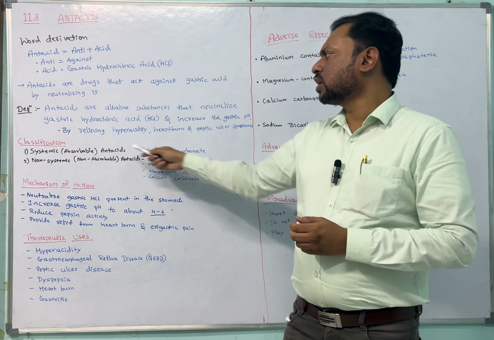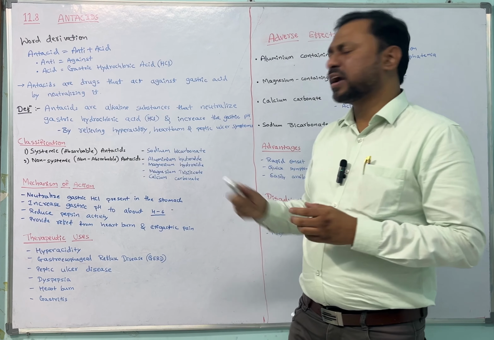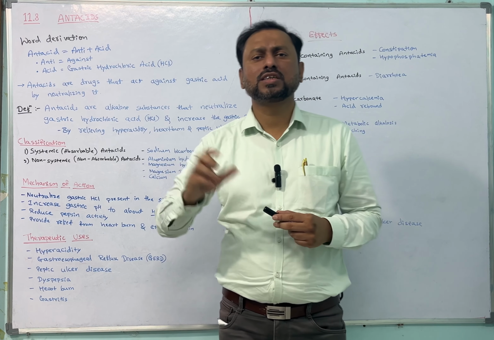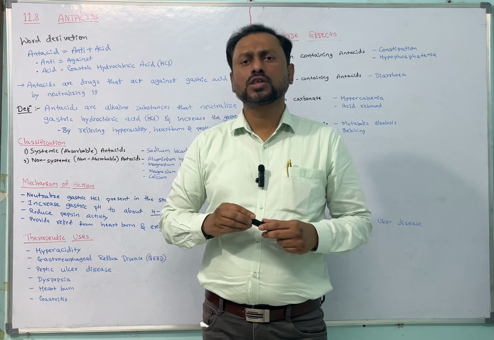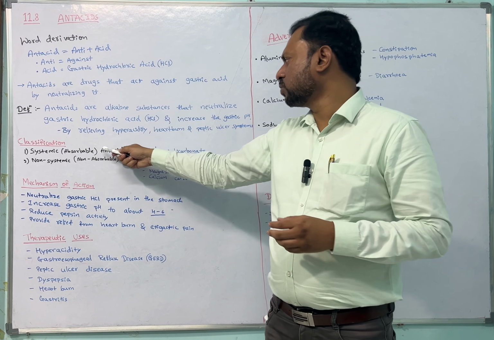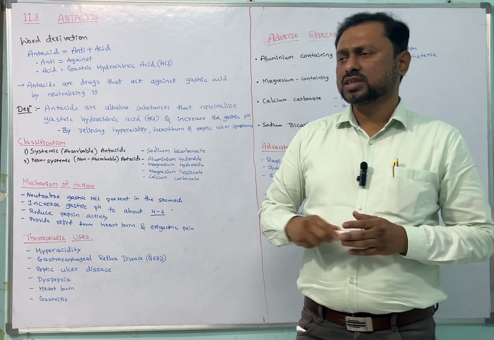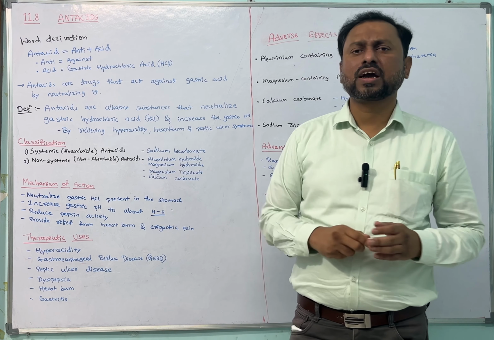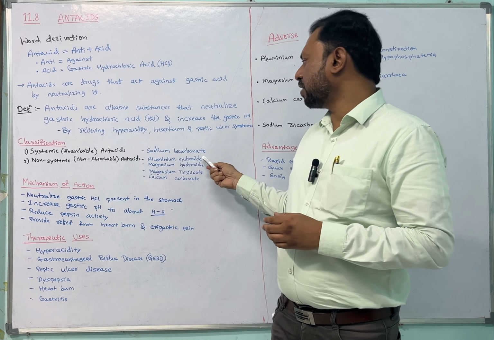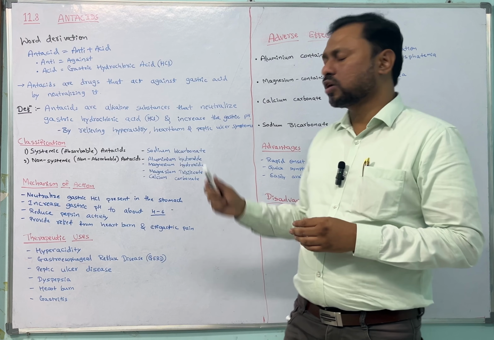Now first is systemic antacid. This mainly contains sodium bicarbonate. A very common tablet is available, the brand name is Sobosis tablet. This is one of the systemic antacid products. Okay, next one is the non-systemic antacids. Very commonly, those are aluminium hydroxide, magnesium hydroxide, magnesium trisilicate, and calcium carbonate.